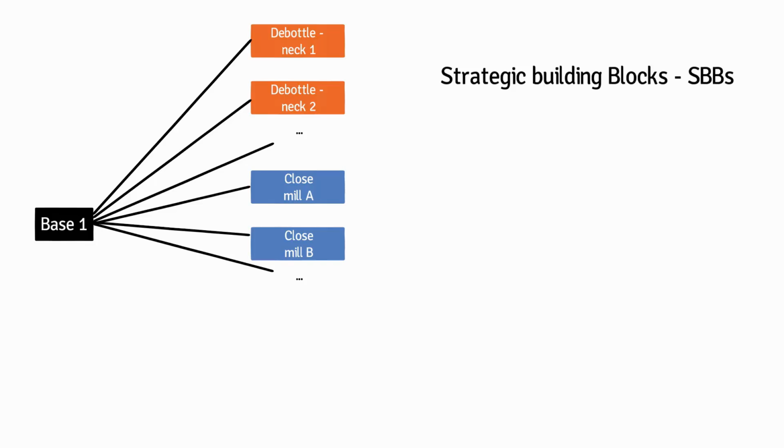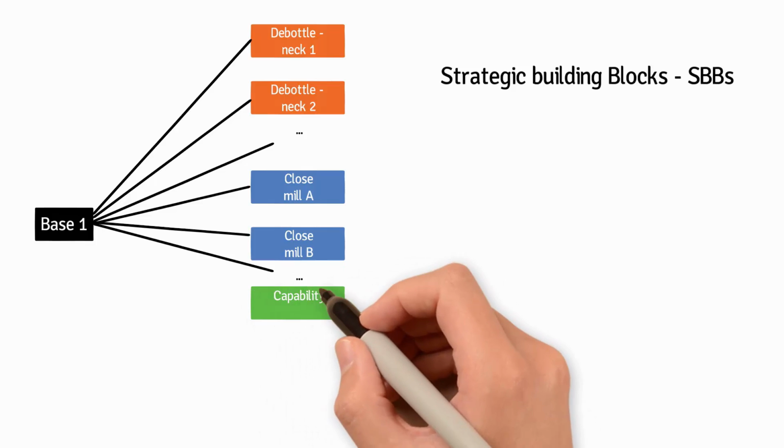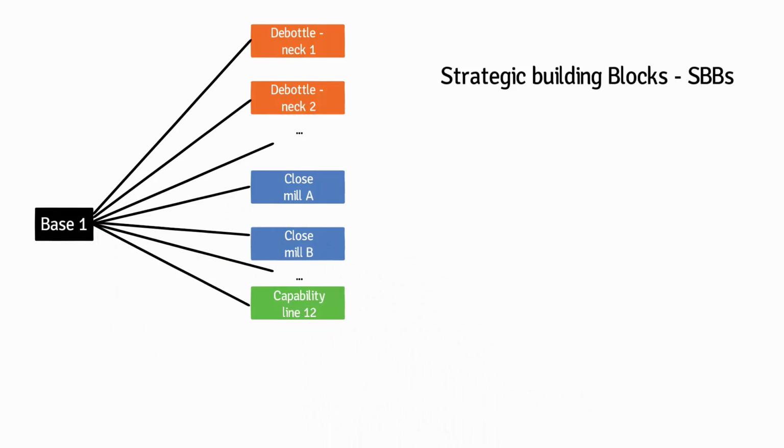Line closures. If you have more than one production line in a plant, you should develop one shutdown case for each line. If you have 3 production lines in a certain plant, you should have 3 line closure SBBs for this plant. Building blocks here must include fixed and variable cost reductions, avoided capital in the remaining mill, etc. Capabilities. You should then develop SBBs for relevant additions of capabilities in a mill, to invest for enhanced or added product capabilities. Building blocks here must include the CapEx, fixed and variable cost changes, avoided future CapExes due to the capital spent now instead, etc.